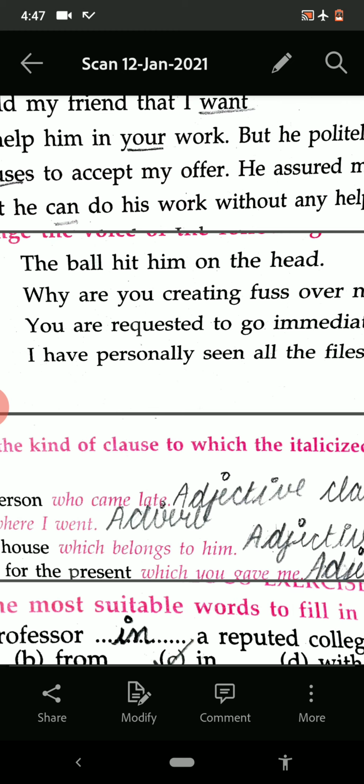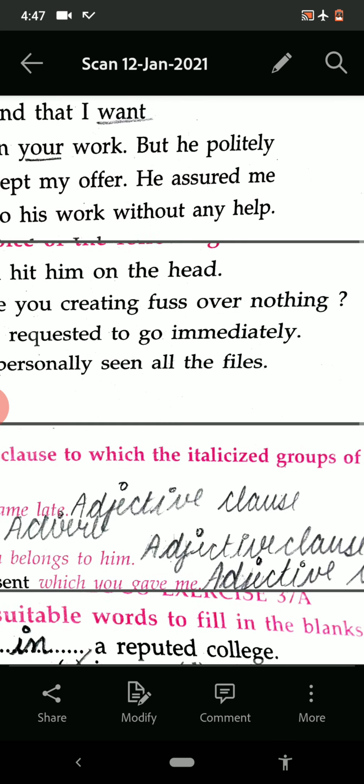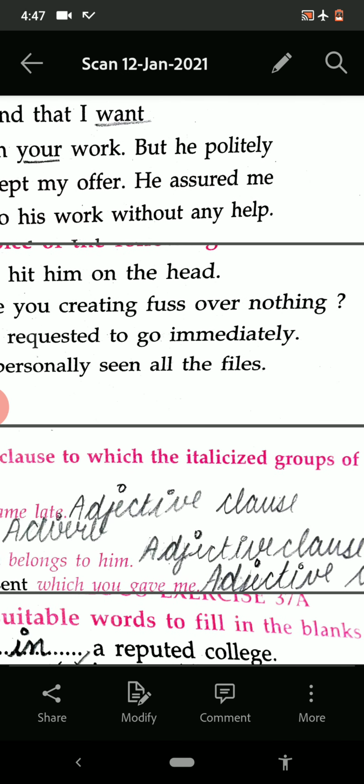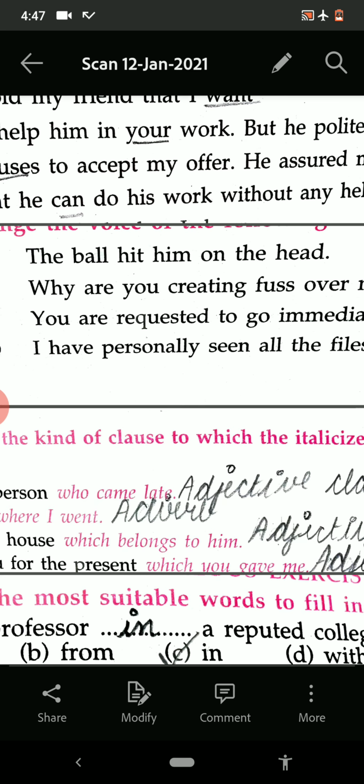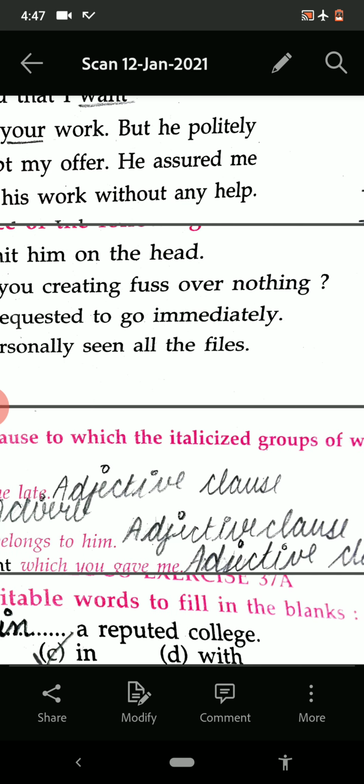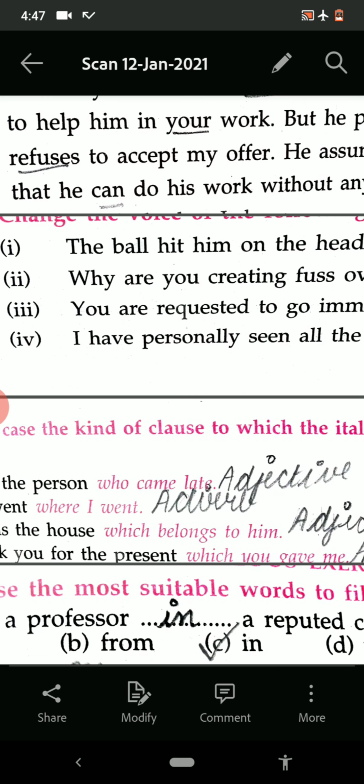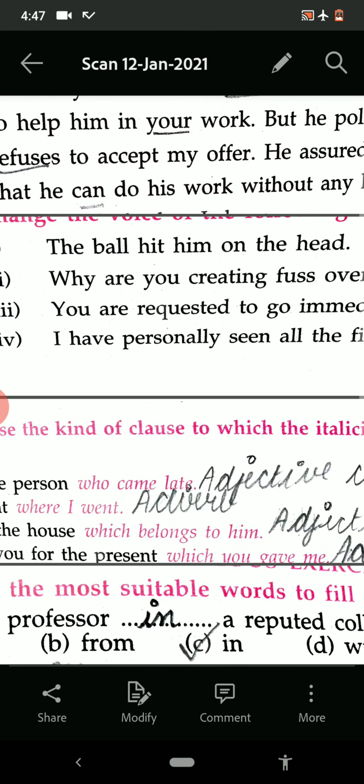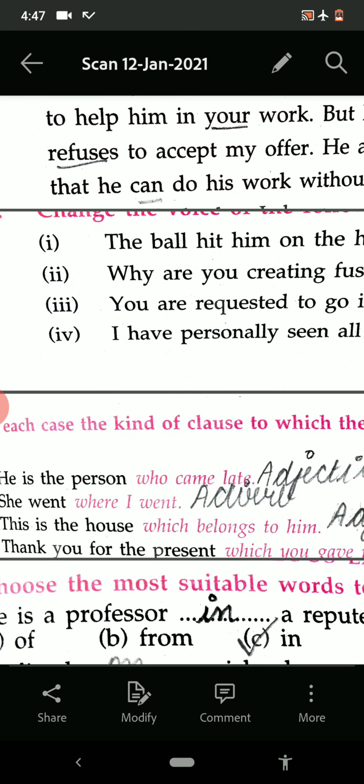The ball hit him on the head. Why are you creating fuss over nothing? You are requested to go immediately. I have personally seen all the files. So this is your sentence rearranging. The sentences are in the proper order.